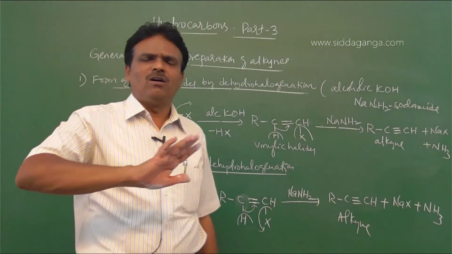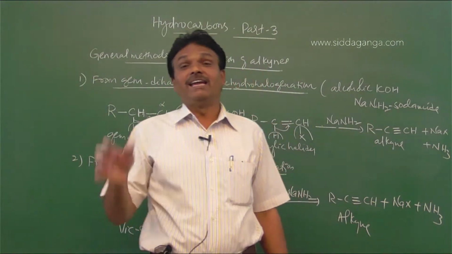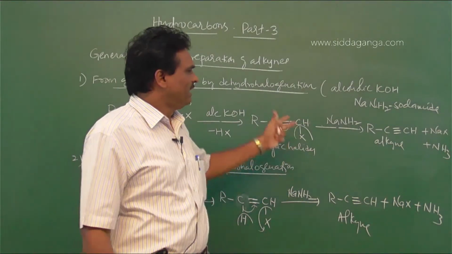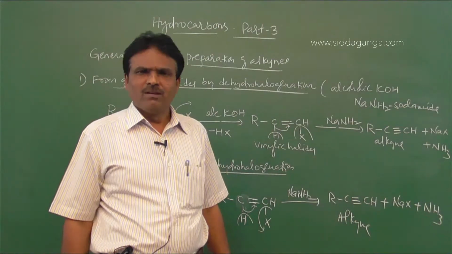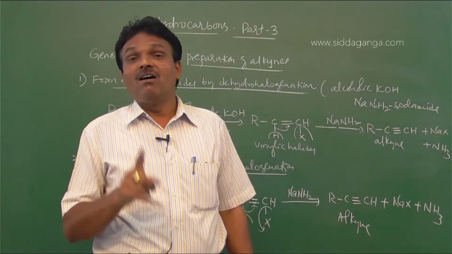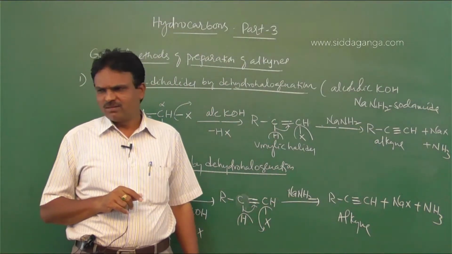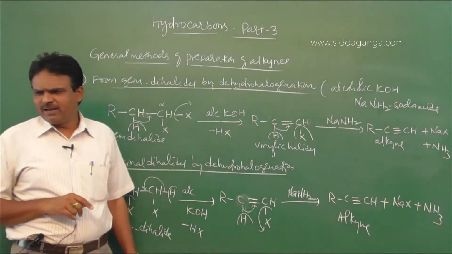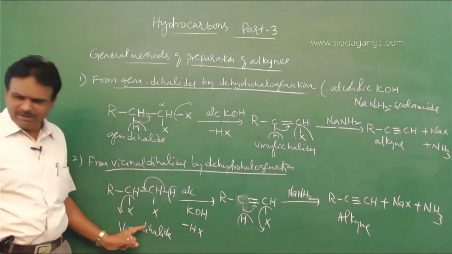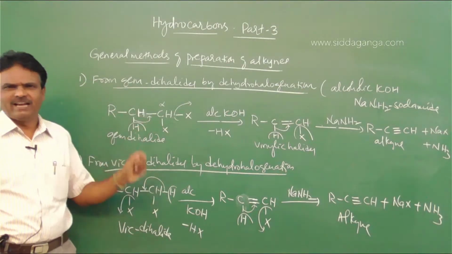Monohaloalkanes give alkenes. Dihaloalkanes on heating with alcoholic KOH, but the dihaloalkane should be either geminal dihalides or vicinal dihalides, not other dihalides. Clear? Look, you cannot use other halides. So either vicinal or geminal dihalides.